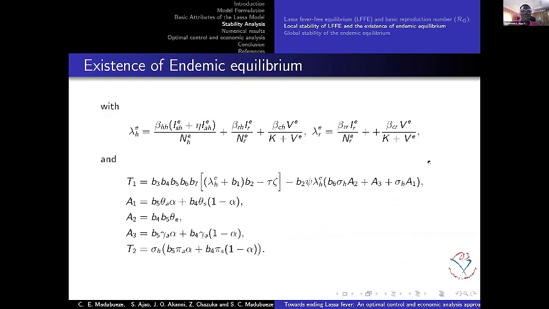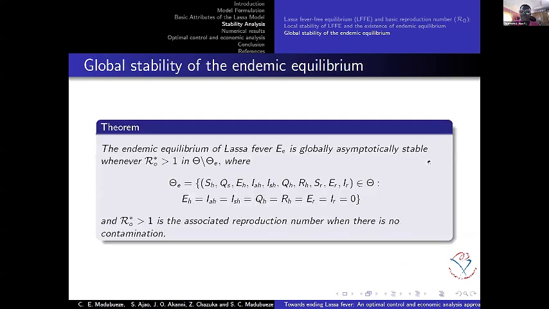And this is what each of these forces of infection is given. Then we'll try to prove the global stability of the endemic equilibrium, which we also did in the main paper. We'll prove that the endemic equilibrium is locally stable if the reproduction number is greater than 1. But this happens not as part of a disease-free equilibrium state.